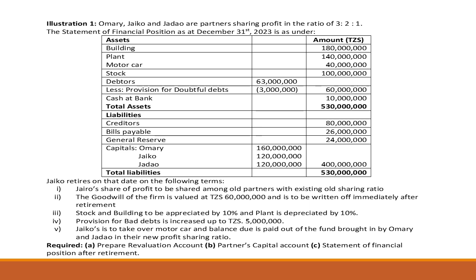Jaiko is to take over a motor car, and the balance is paid out of the fund. This fund is to be brought in by Omari and Jadao in their new profit sharing ratio. So required: prepare A, the revaluation account, B, partners' capital accounts, and C, the statement of financial position after retirement.